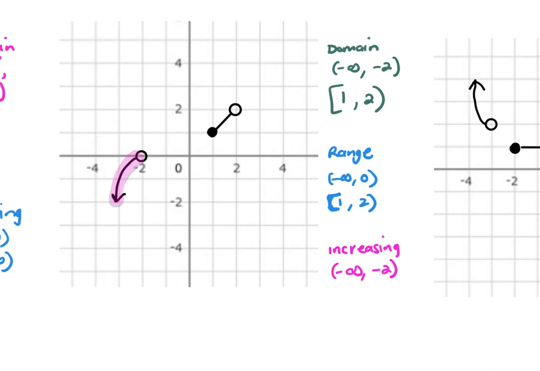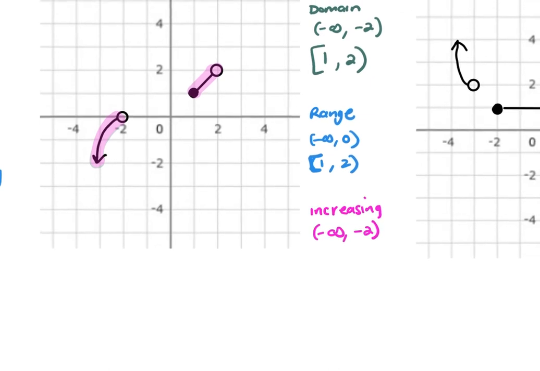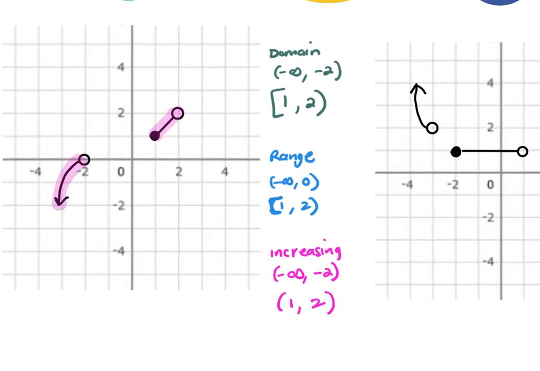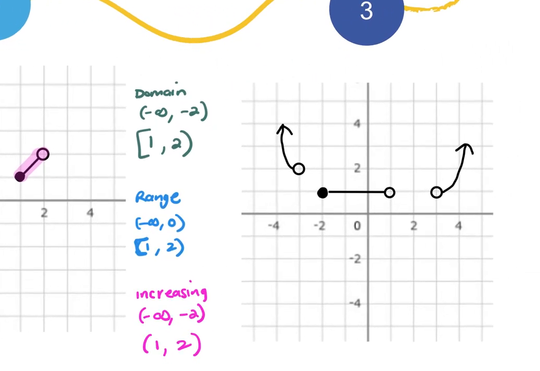Then my graph stops, and the next segment is increasing, decreasing, or constant. Also increasing from the x that is 1 to the x that is 2, again, always getting parentheses. Only if it starts or stops constant. So increasing and decreasing never gets a bracket. Increasing and decreasing, all of that, you read the x values. Okay, go to 3.